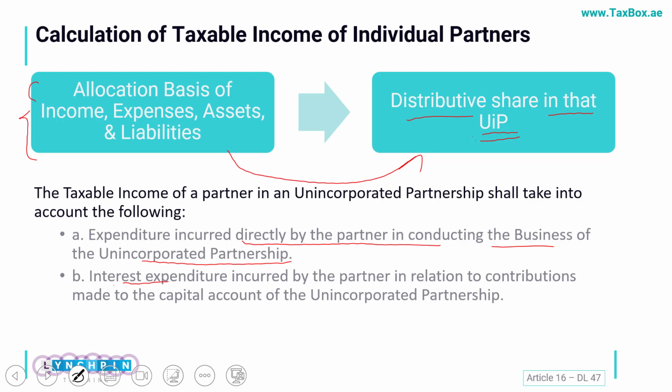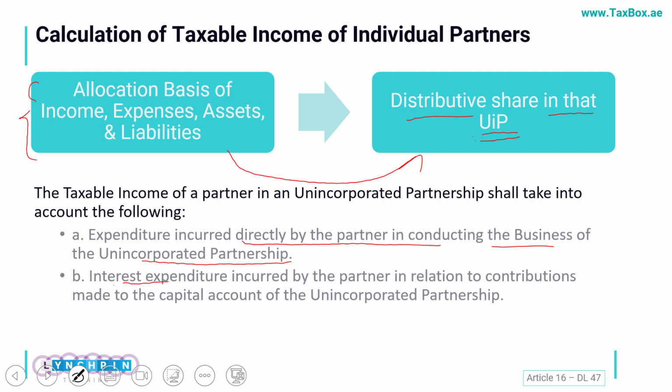So just say, for example, if I have to start a business with somebody and I have taken a loan of 100,000 and I have invested such 100k into a business. If I am charged interest on that, I can record it as an admissible expense.